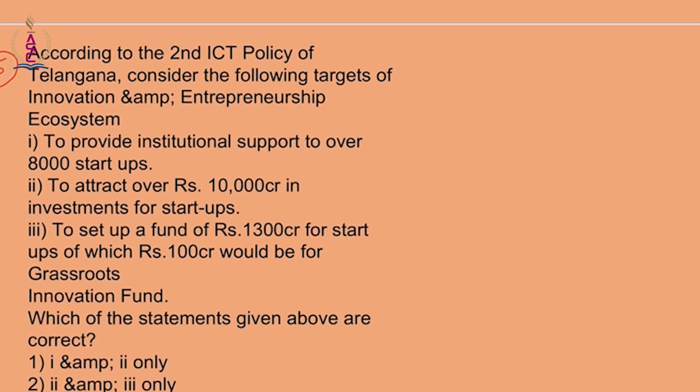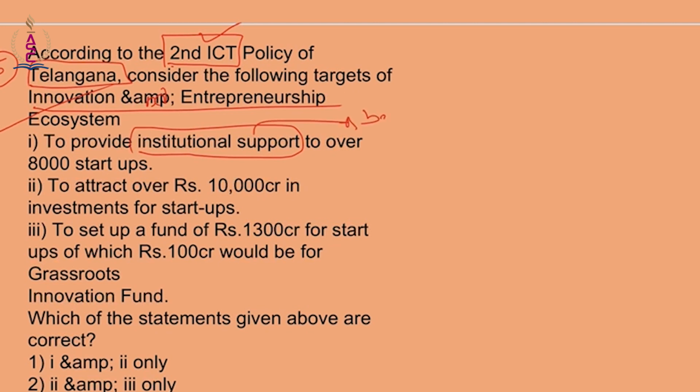Now this is chala static, chala gurtupettukovalsinavi. So second, information and communication technology policy of Telangana: consider the following statements with respect to innovation and entrepreneurship ecosystem. So the first statement is to provide institutional support, అంటే through banks, through various financial institutions, through policies of the government.